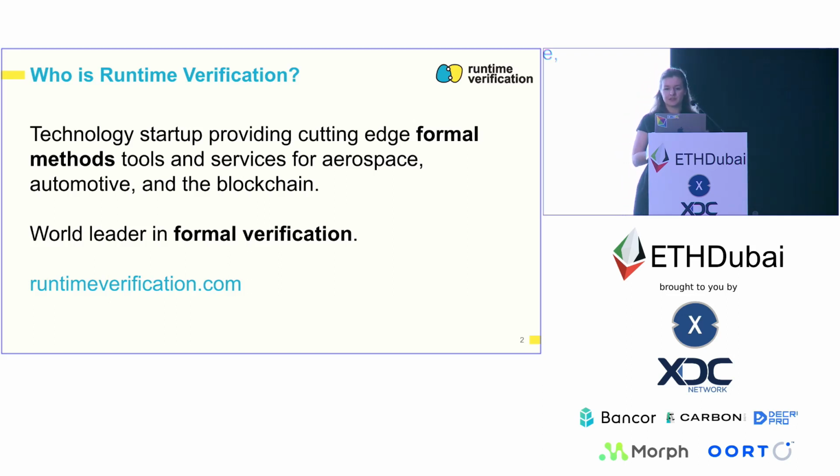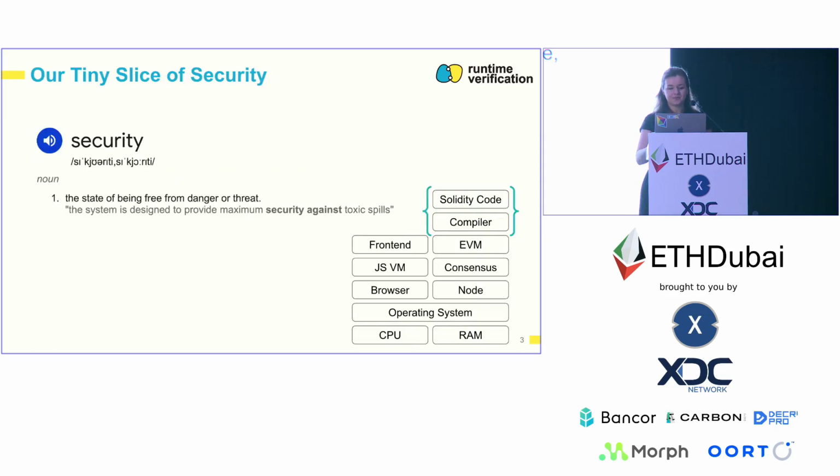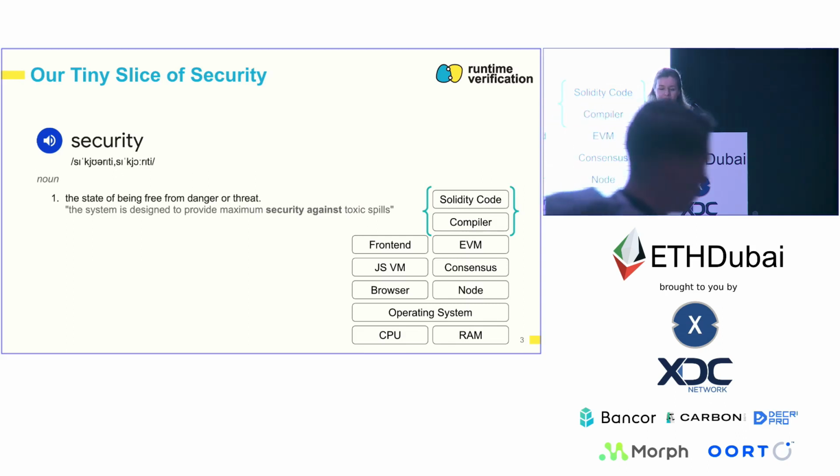And in blockchain, not only do we do traditional security reviews or audits, but we are also experts in developing and using formal verification tools. And in this talk, I will also try to explain why that matters for security. By definition, security is the state of being free from danger or threat. And as you probably know, at least in blockchain, that's pretty much impossible, even though we should try to get as close to that as we can.